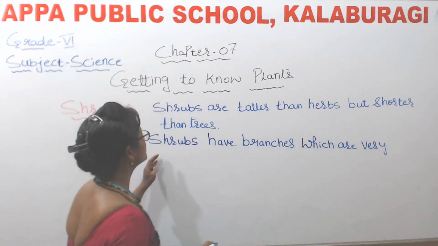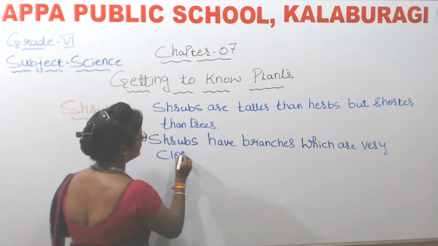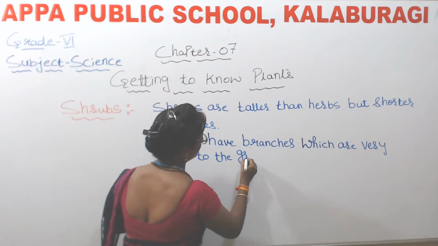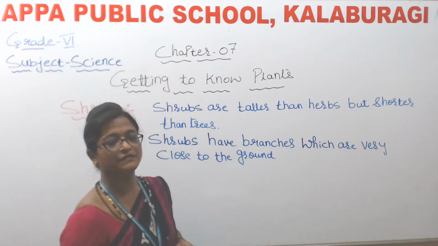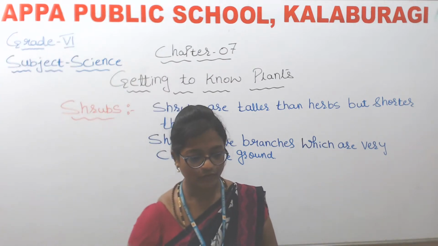So here shrubs have branches which are very close to the ground. So the branches of the shrubs will be very close to the ground. Okay.